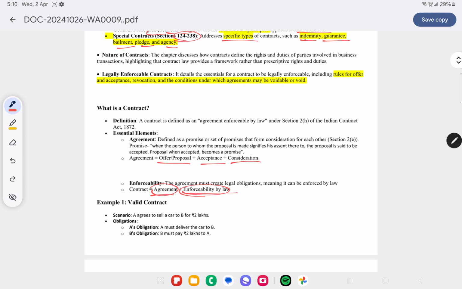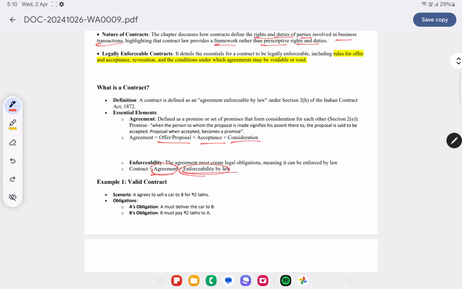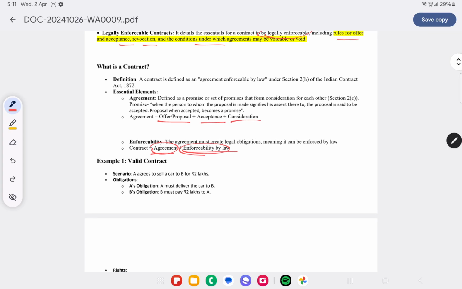Nature of contracts. This chapter will define the rights and duties of parties involved in business transactions and will provide a framework rather than prescriptive rights and duties. Legally enforceable contract: the contract has to be legally enforceable. Again, we will see in detail in the definition, including rules for offer and acceptance, revocation, and conditions under which the agreement may be voidable or void.